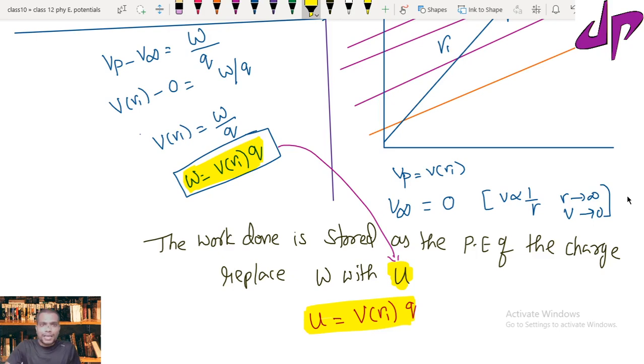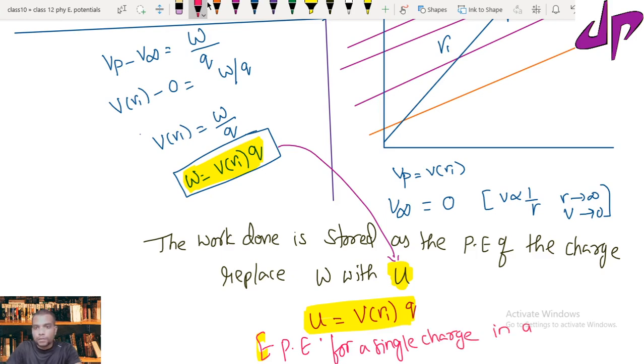This is the expression for electric potential energy for a single charge in an electric field.